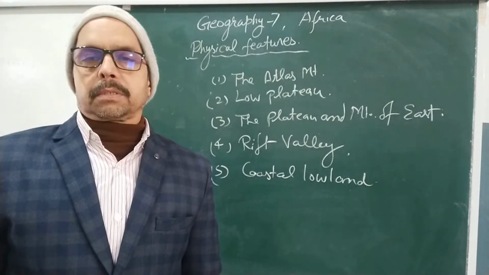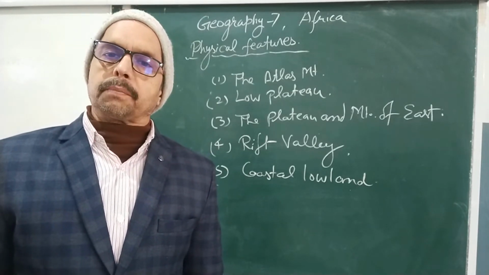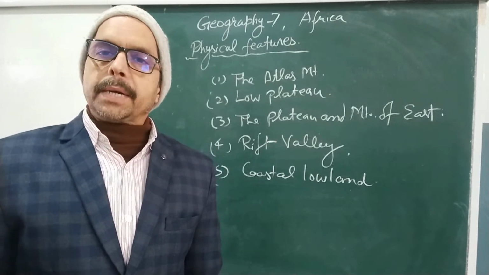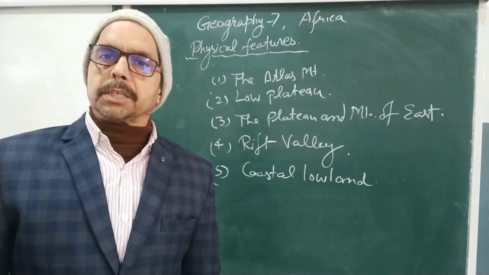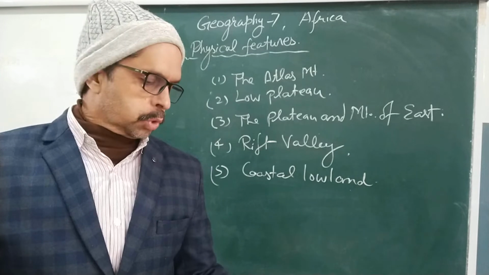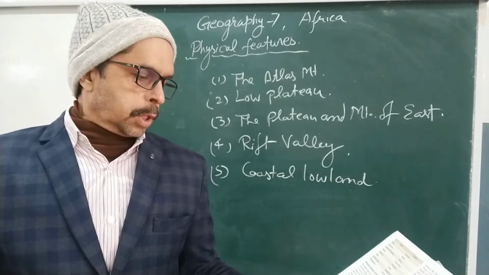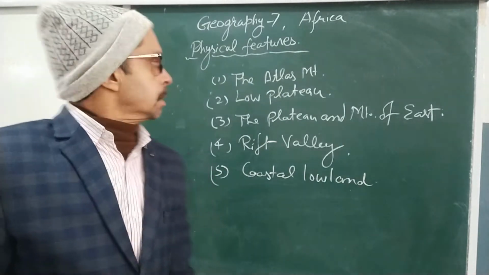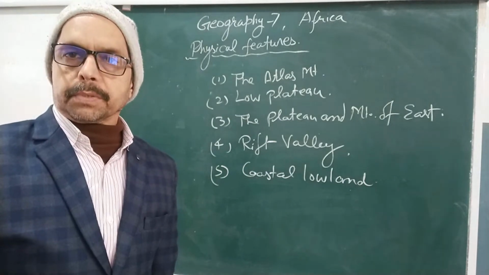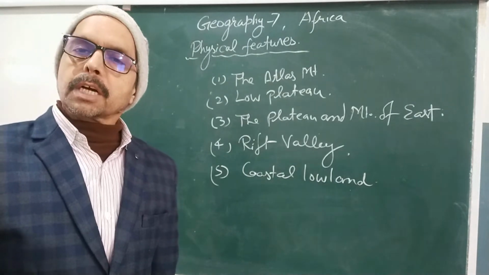Africa is known as the continent of plateaus because most parts of Africa are made up of plateaus. The plateau which descends on the east side in a steep manner is called Karus. Page number 92, I am referring. And the Atlas Mountains are in the northwest of Africa near the Mediterranean Sea. It is a young fold mountain.